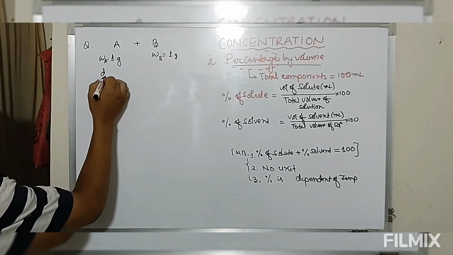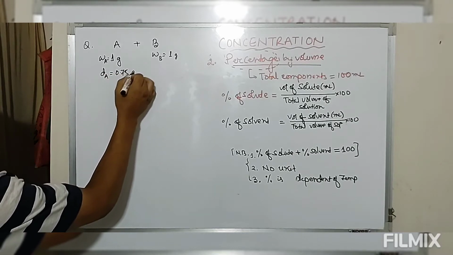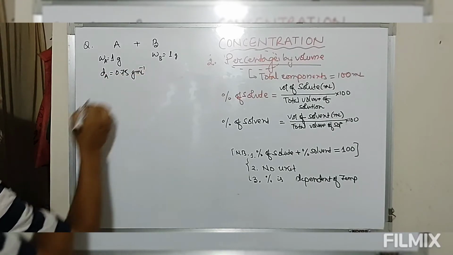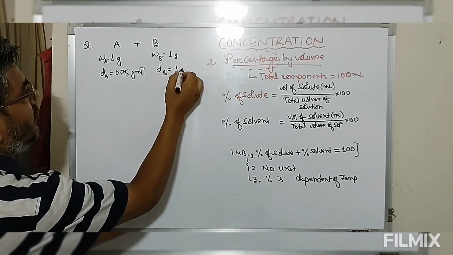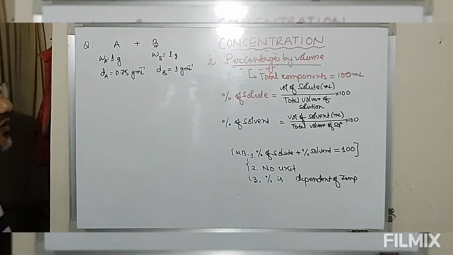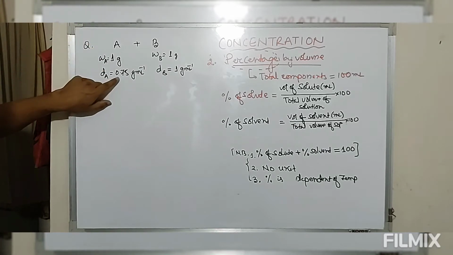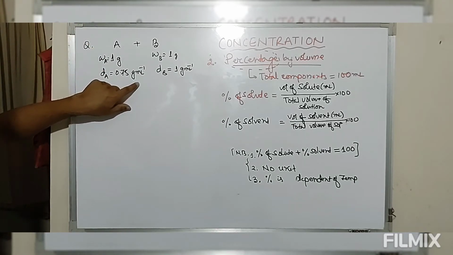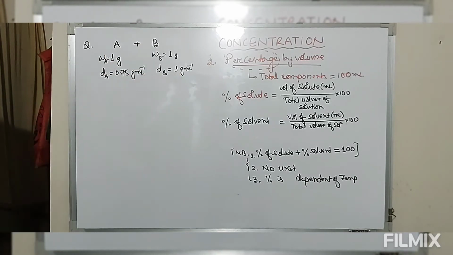Density of A is given as 0.75 gram per ml. Density of B is given as 1 gram per ml. Now 1 gram of A having density 0.75 gram per ml is mixed with 1 gram of B whose density is 1 gram per ml.